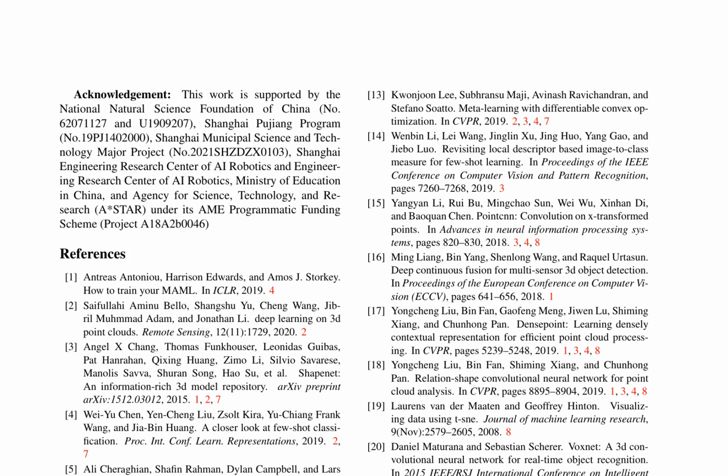This research paper presents a comprehensive review of existing literature on 3D point cloud processing, focusing on deep learning-based methods for classification, segmentation, and object recognition. The authors acknowledge the support of various funding agencies and institutions, highlighting the significance of this research area. The paper provides an extensive list of references, covering a wide range of topics, including few-shot learning, metalearning, graph neural networks, and convolutional neural networks, CNNs, for 3D point cloud processing.